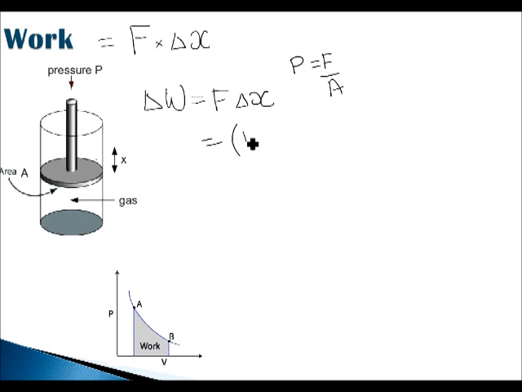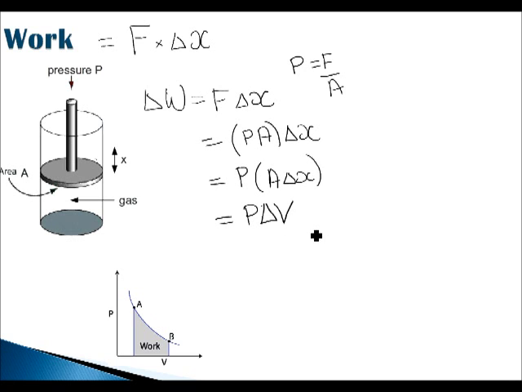And so force then is defined as pressure times the cross-sectional area, and this is all multiplied by delta x. Now if we put the cross-sectional area and the displacement together, all right, the cross-sectional area times this distance, well, that defines a three-dimensional volume. And so the work is P times delta V. And so that's the definition of change of work from a thermodynamic perspective.